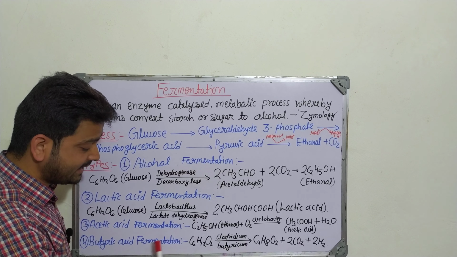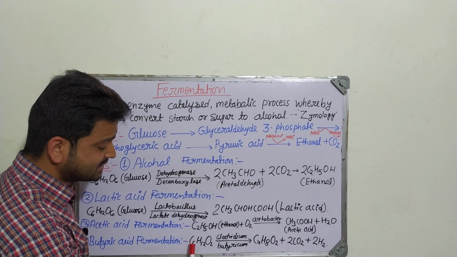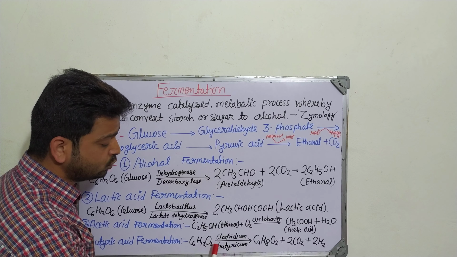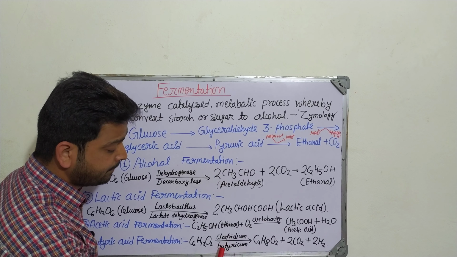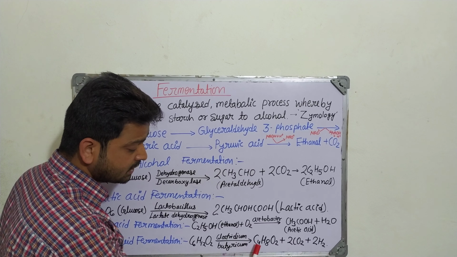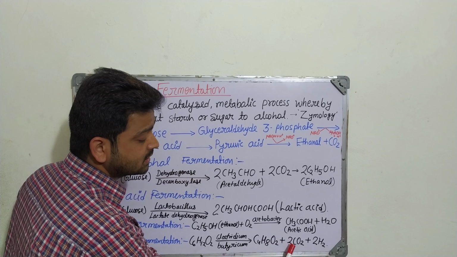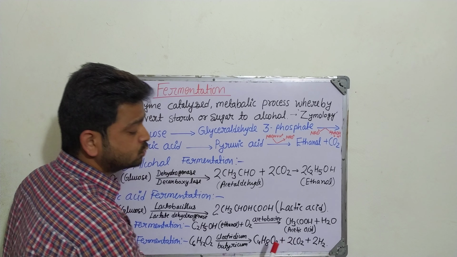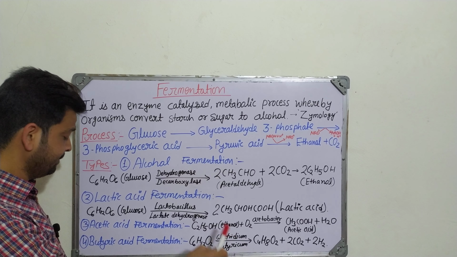The fourth one is butyric acid fermentation. When we talk about butyric acid, we take C6H12O6 in the presence of Clostridium butyricum. In the presence of this microbe, this organism, C4H8O2 plus 2CO2 and 2H2 molecules are released, and ultimately butyric acid is produced.